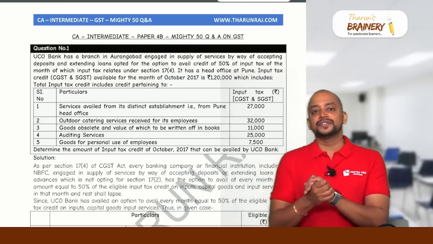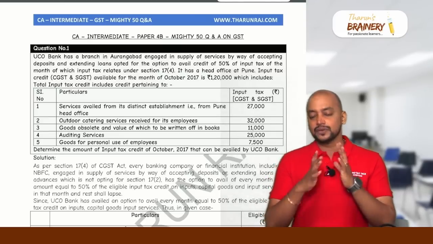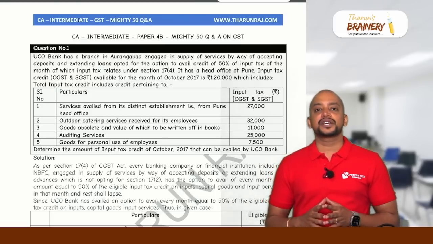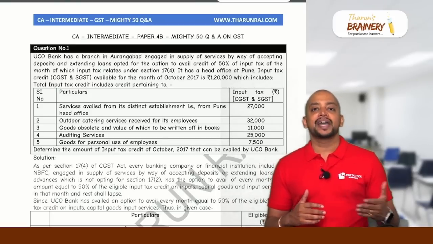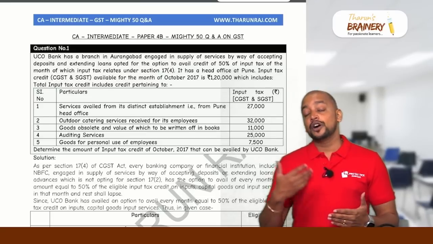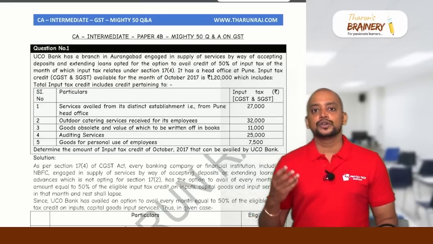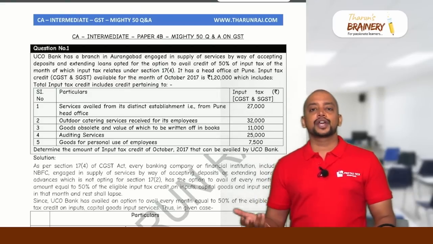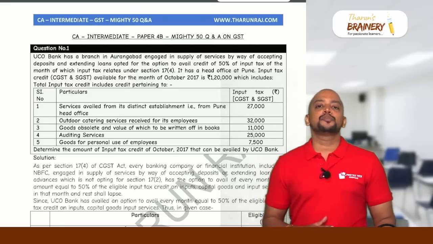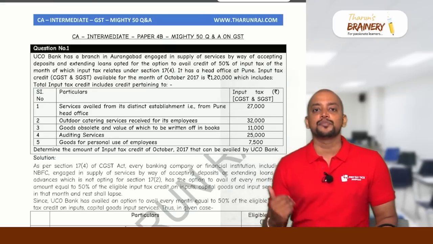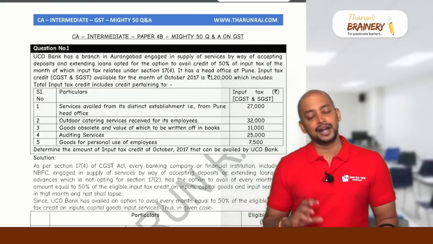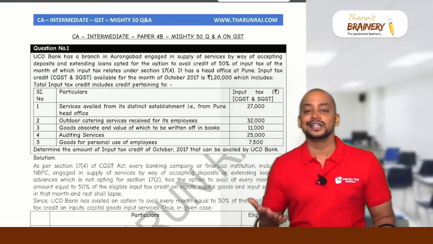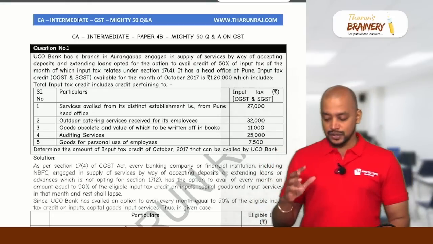Now without further delay, let's start. The first question is related to input tax credit, section 17(4), the option available to a bank, financial institution or NBFC for payment of GST. Either they can go for the proportionate ITC method, or the ad hoc ITC method. Under the proportionate ITC method, they will take the ITC proportionate to their taxable supply. Under the ad hoc ITC method, 50% of the eligible ITC will be taken. This question is based on that.